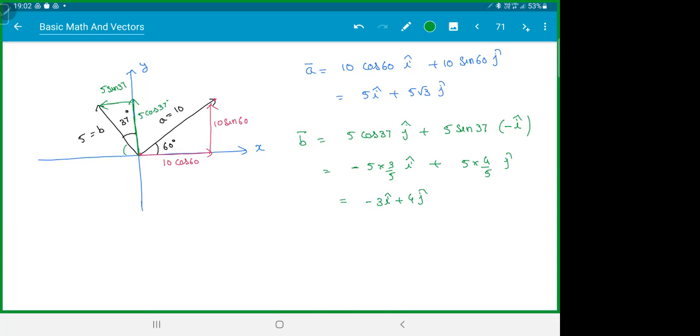You can leave the answer in terms of root. No need to simplify. You can't add these two. i and j will be just left over like that.